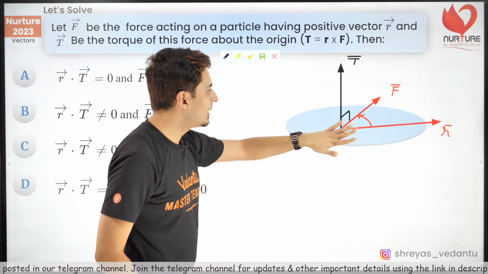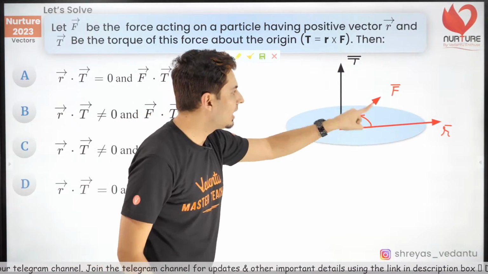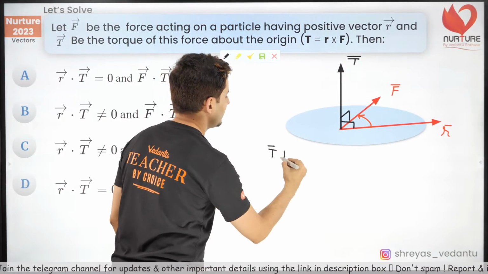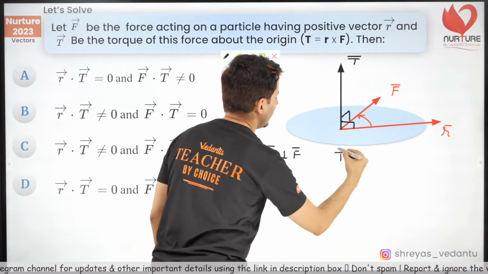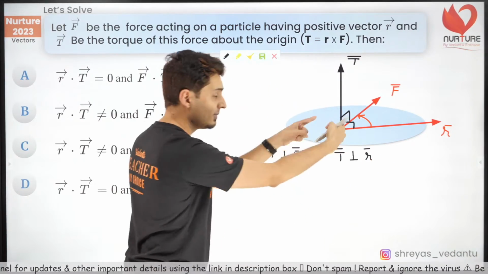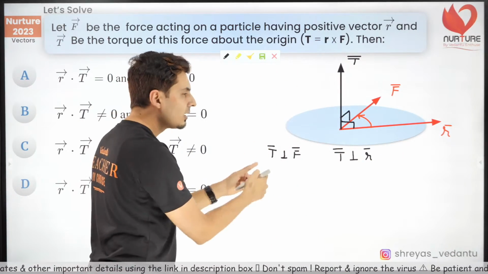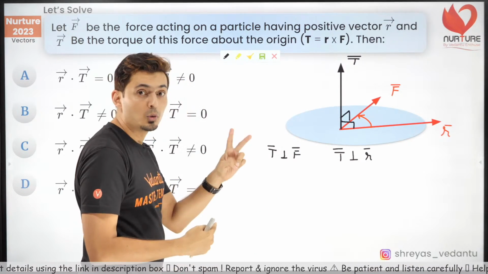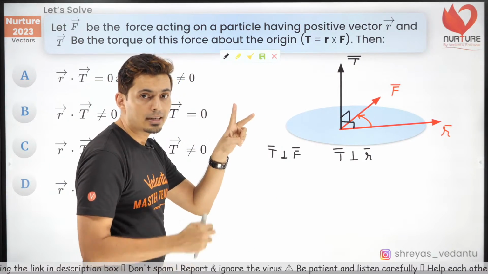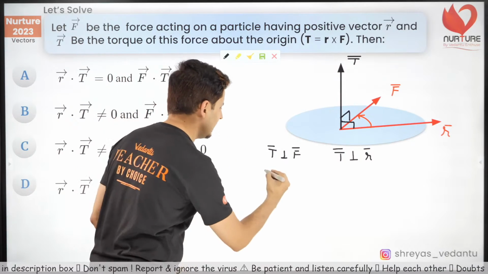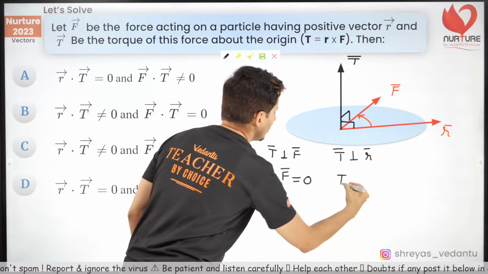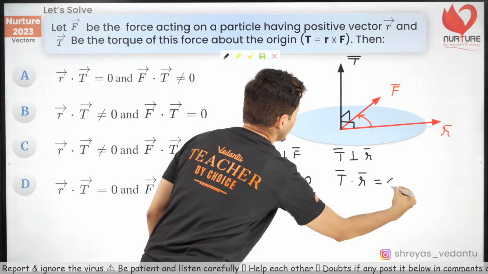This torque vector is perpendicular to the plane which contains both R as well as F. So guys, if torque is perpendicular to F and if torque is also perpendicular to R, which you can also see in the diagram, remember the dot product will also be 0. Remember, dot product of two mutually perpendicular vectors is always 0. I have discussed this in the last class. So torque dot force is going to be 0 and torque dot R is also going to be 0.